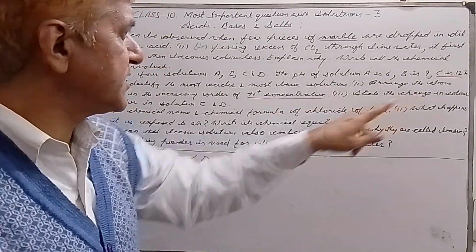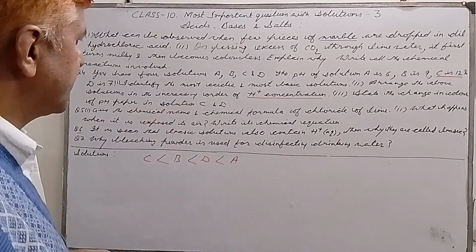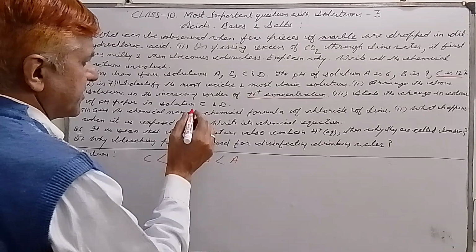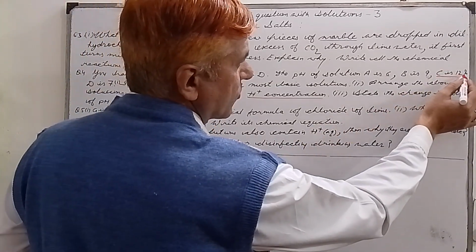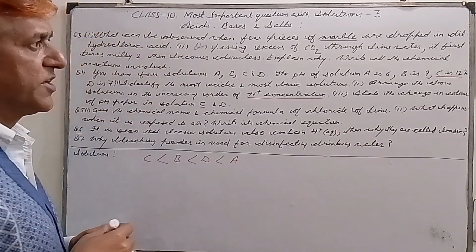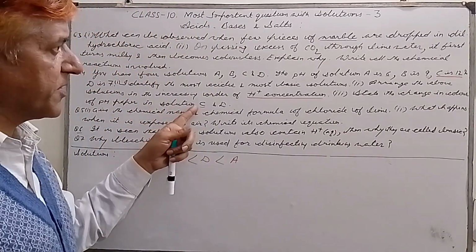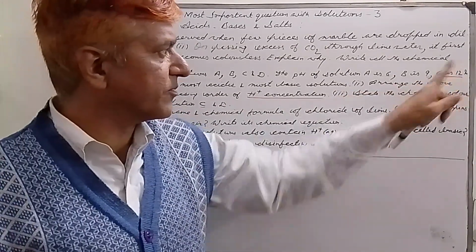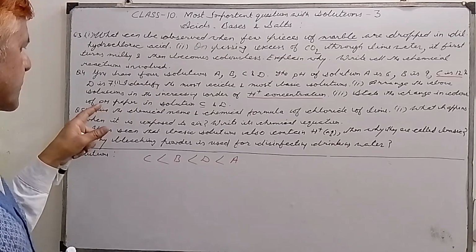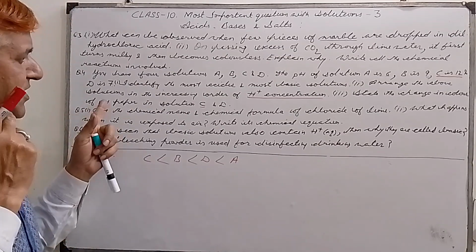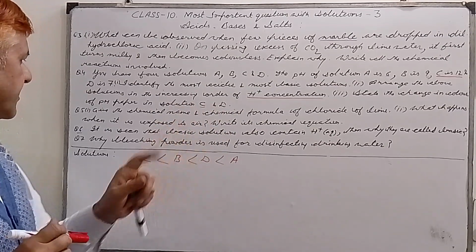Now state the change in color of pH paper in solution C. What is the pH of C? 12. This is the most basic. So the color of pH paper in solution C will be blue, always remember. And D is neutral. So the color of pH paper in a neutral solution is green. So please remember: blue and green.